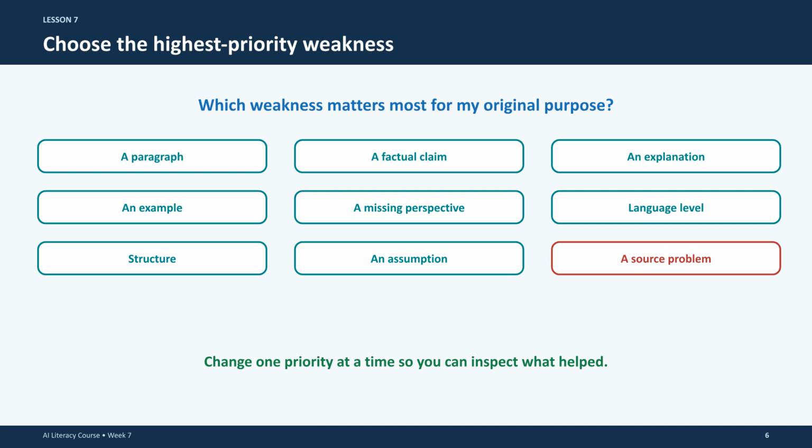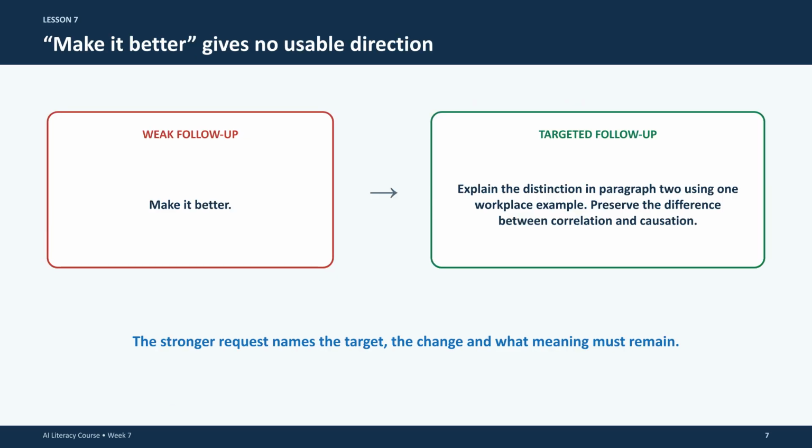Choose the highest priority weakness for your next step. Focus on one issue at a time, whether it is a factual claim, a missing perspective, or the language level. By changing one priority, you can clearly see what improvements were made. Avoid vague follow-ups like, make it better. Instead, be specific. A strong request names the target, the desired change, and the essential meaning that must be preserved. This gives the AI clear, actionable direction.